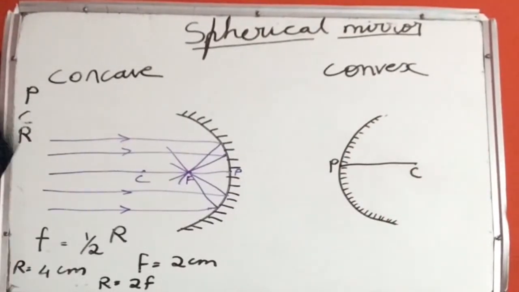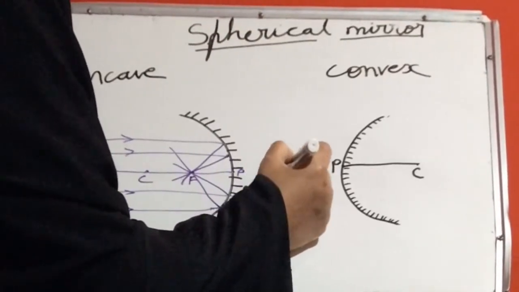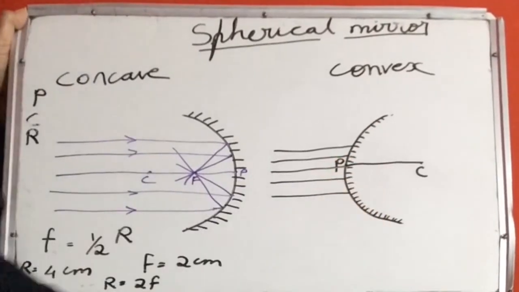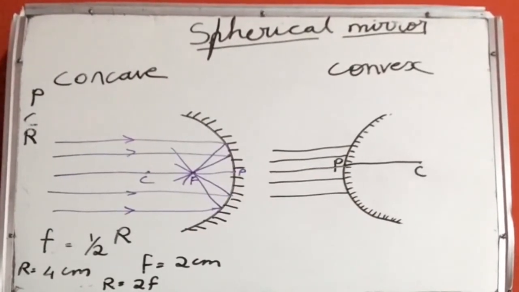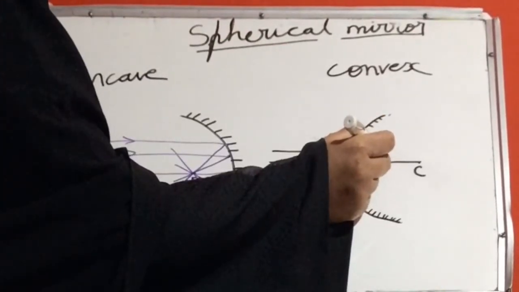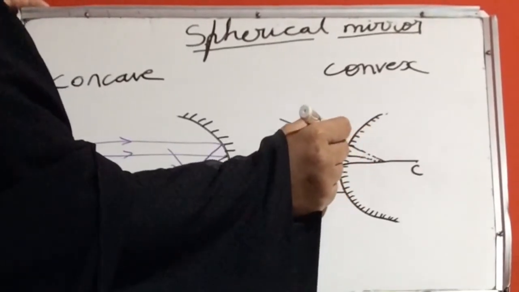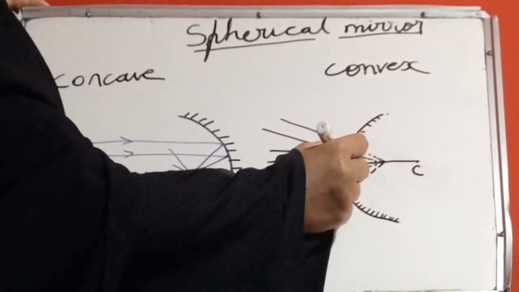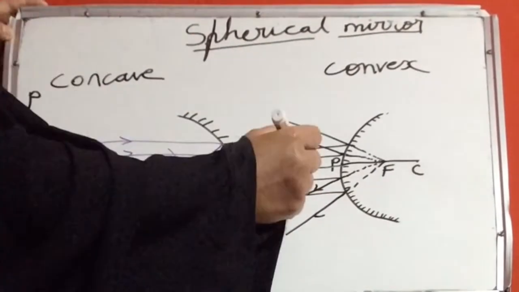Now the rays that are coming from the object, which are parallel to the principal axis, are falling on the convex mirror. After falling on the convex mirror, these rays get reflected. The reflected rays will appear to come from a point on the principal axis, like this. This point is known as the principal focus of the convex mirror.